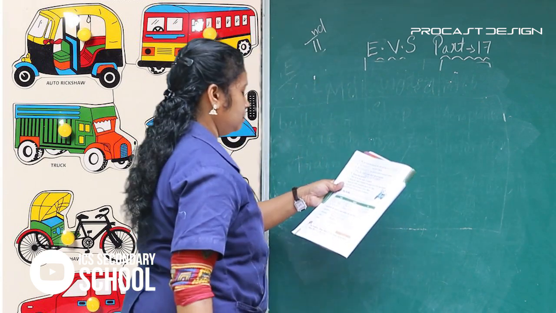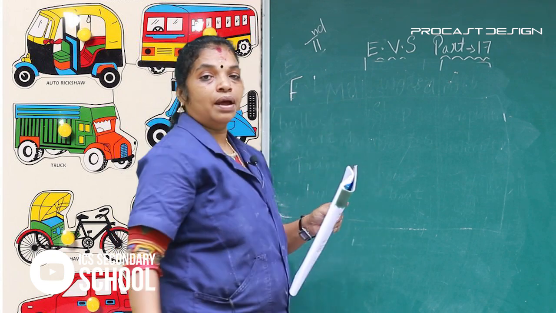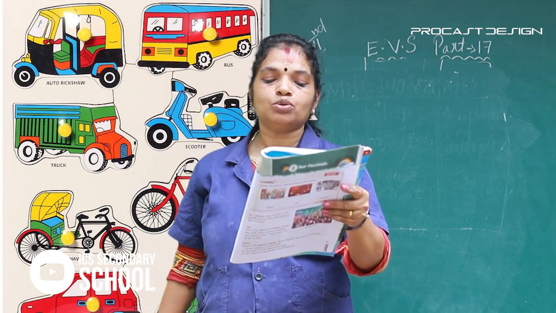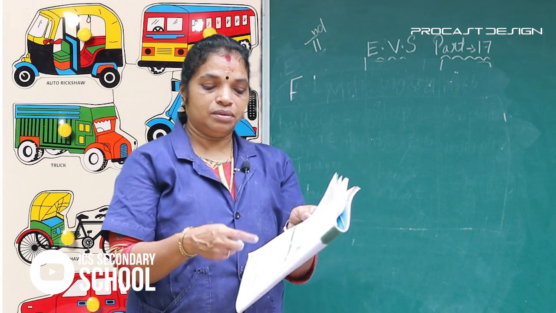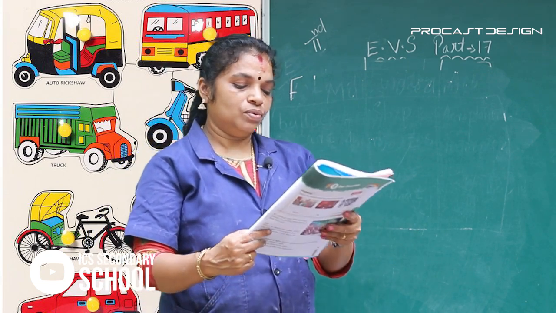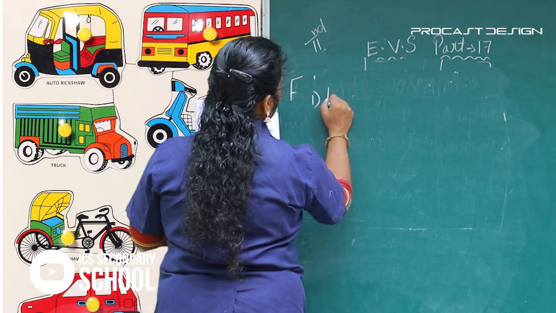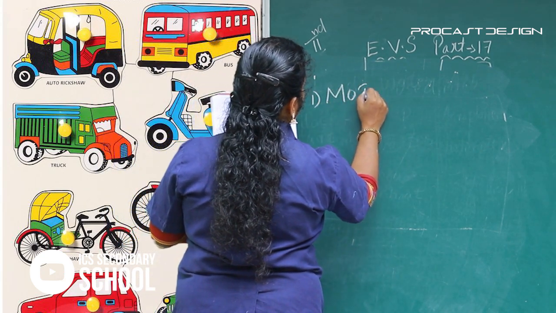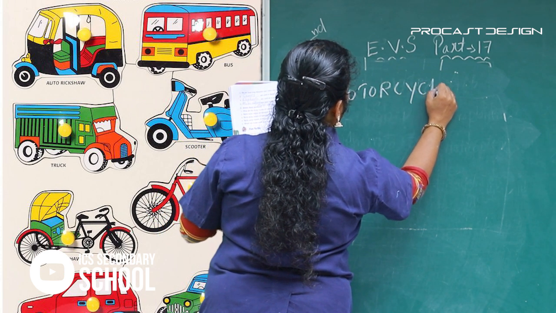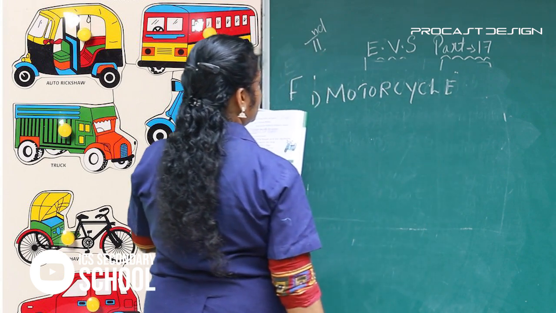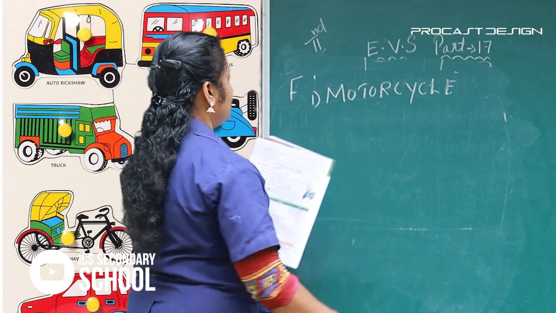F work. Last work. Unscramble the names of these vehicles and write them. Here are scrambled letters; we write them in order. First one, motorcycle. Second, aeroplane.